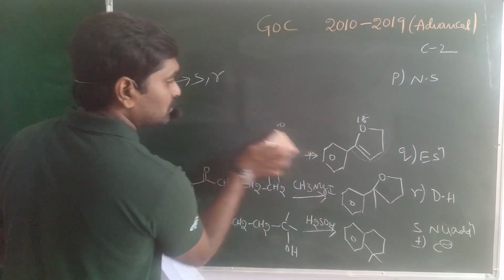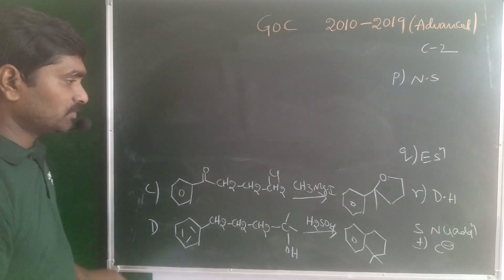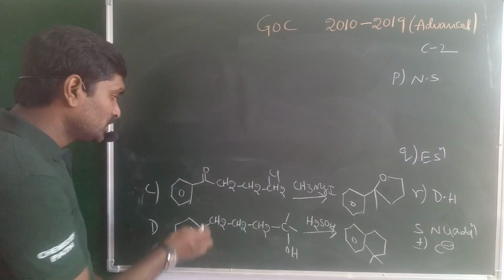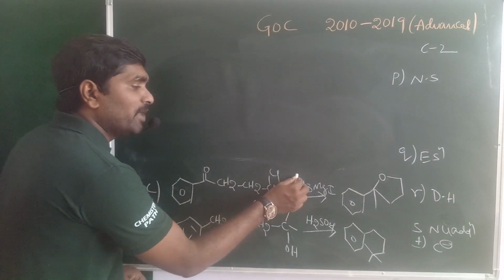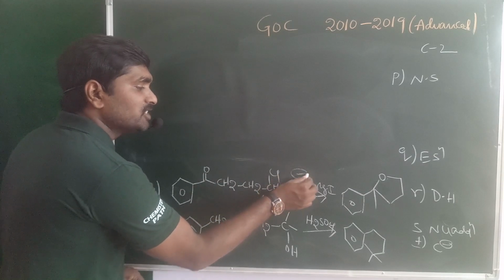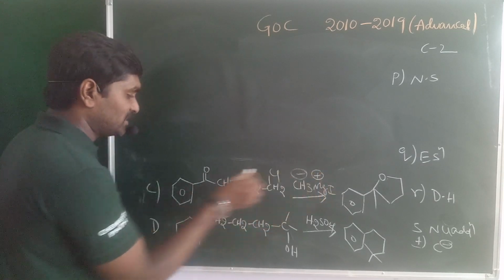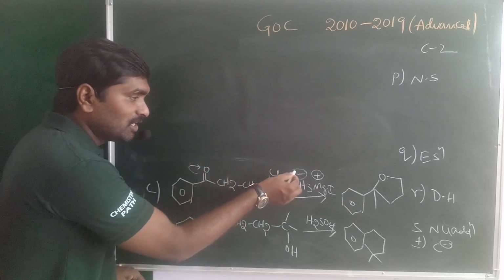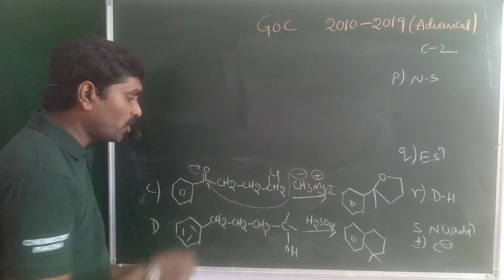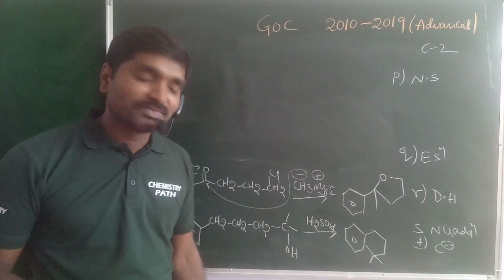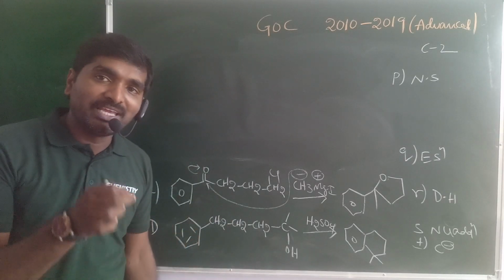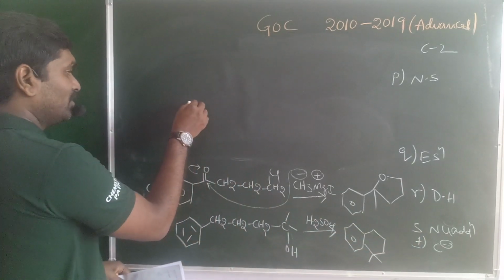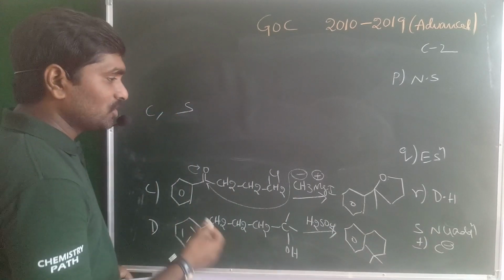Next one. What about this reaction? Again, when ketones or aldehydes react with the Grignard reagent, the Grignard reagent is ionized as R minus and MgX plus. The double bond shifted towards oxygen, and this carbon acquires a positive charge. The negatively charged carbanion attacks the positively charged carbocation. That is also a nucleophilic addition reaction. So for C also yes. And next, what happened here?